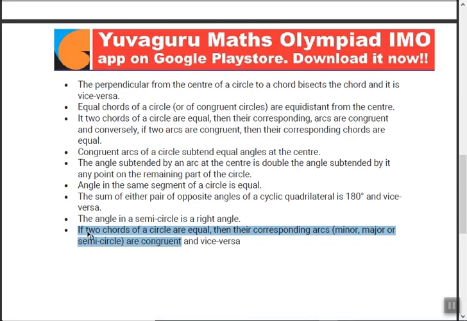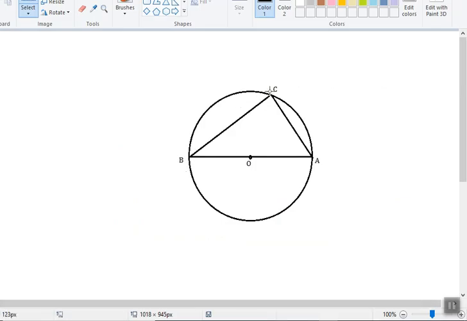Last one is, if two chords of a circle are equal, then the corresponding arcs, major, minor or semicircle, are always congruent. Means if two chords are equal, then the corresponding arcs are equal. It's quite simple. See this, if BC equals AC, then definitely arc BC will be equal to arc AC, subject to chord BC equals chord AC.